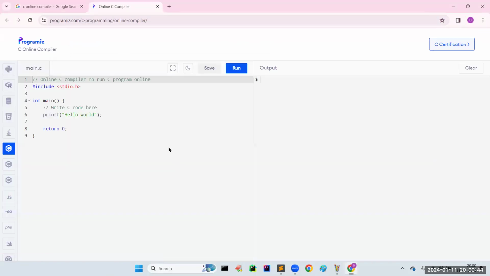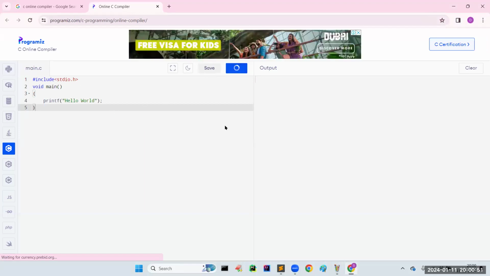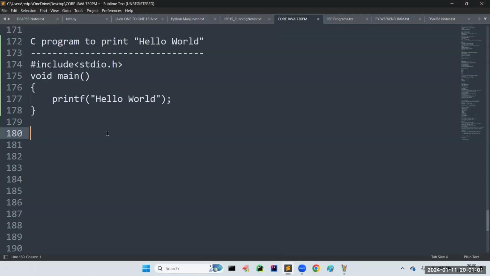Sir, here I have taken this one. Whatever code I prepared, I copy pasted here and I am running this program. Sir, are you seeing we are getting the message called hello world? Yes. This is the way, sir, how you can execute a simple C program. What output are we getting for this, friends? It is printing hello world like this.